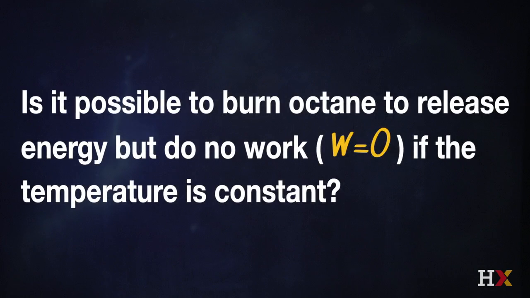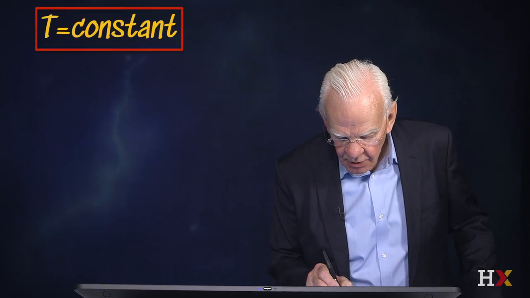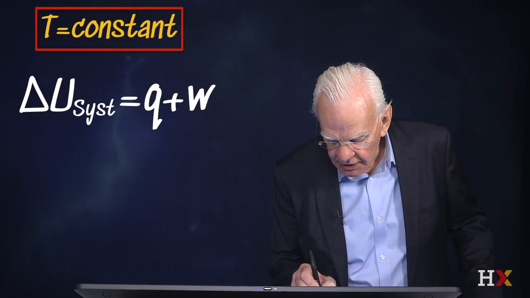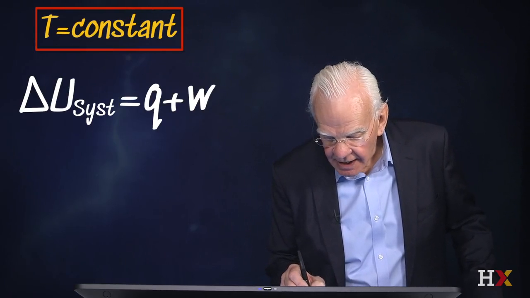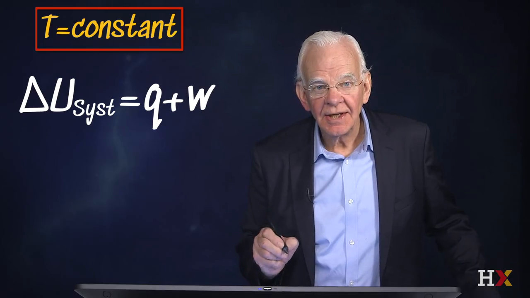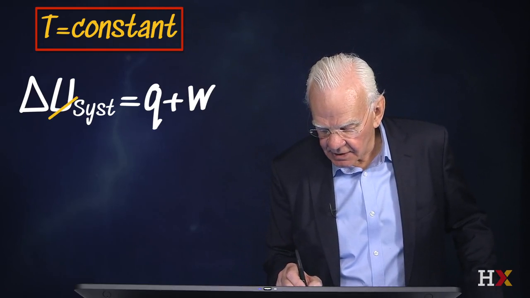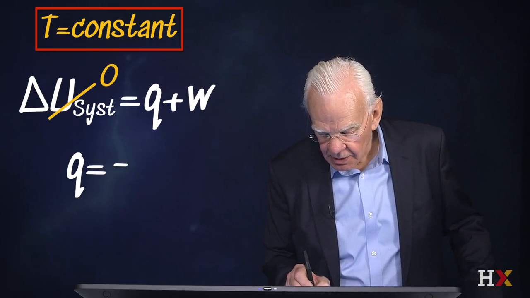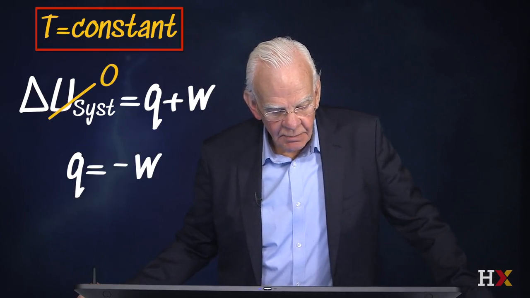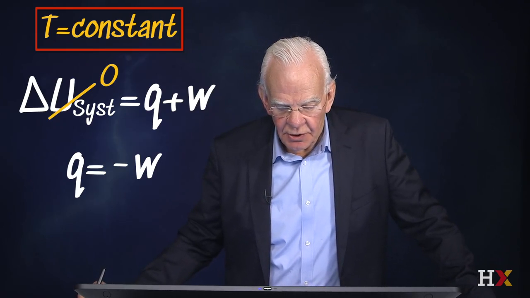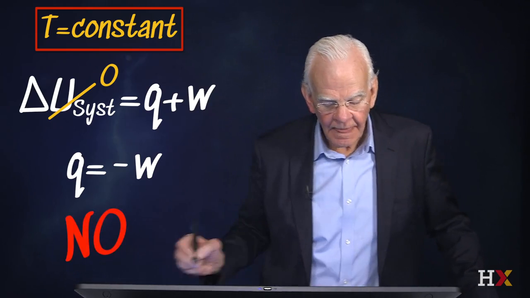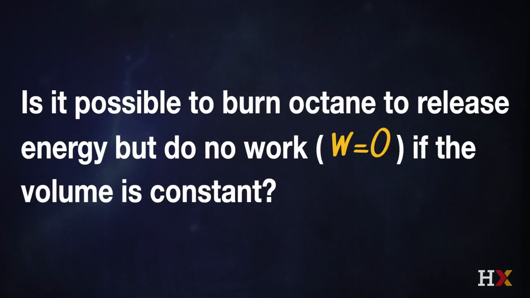What about if the temperature is constant? Well, if the temperature is constant, we know that delta U of the system is equal to Q plus W. And if the temperature is constant, the internal energy of the system is constant. So that means that delta U is equal to 0, which means that Q is equal to minus W. So is it possible to burn octane and release energy but do no work if the temperature is constant? No.